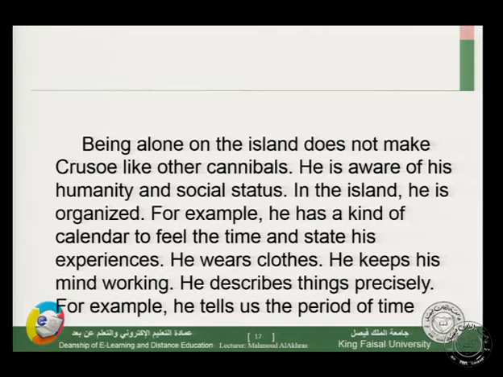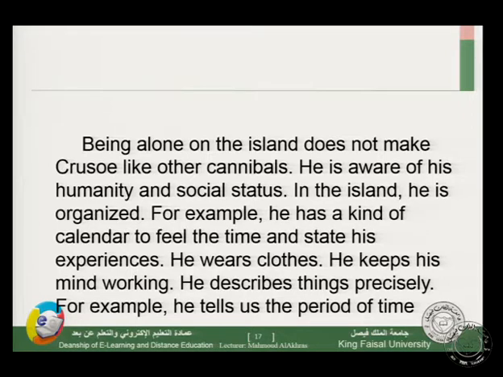Being alone on the island doesn't make Crusoe like other cannibals. He is aware of his humanity and social status. On the island, he is organized. For example, he has a kind of calendar. You remember, he makes his calendar on the cross. He has a kind of calendar to feel the time and state his experiences.